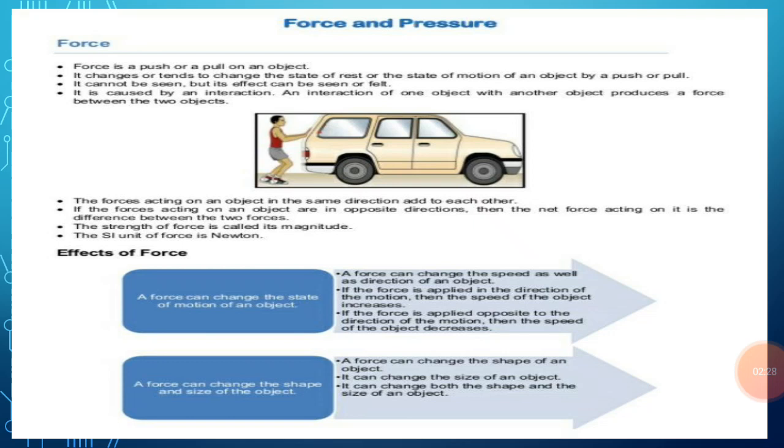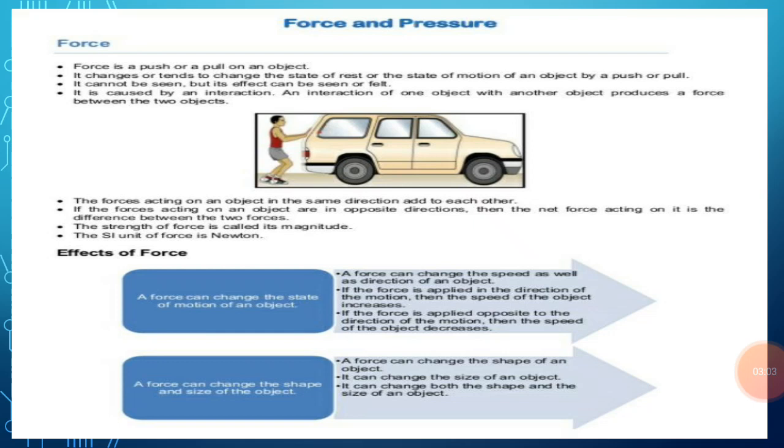Now we are going to know that force is mainly due to interaction. So firstly, what do we mean by interaction? Interaction means reciprocal action. Interaction mainly involves two objects, and in interaction each object acts in such a way as to have an effect on the other object. So interaction means to act on each other. Force is mainly due to interaction. Interaction of one object with another object results in a force between the two objects.